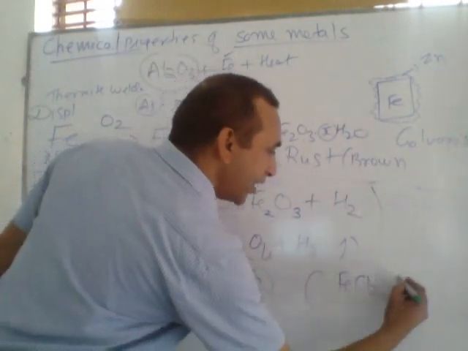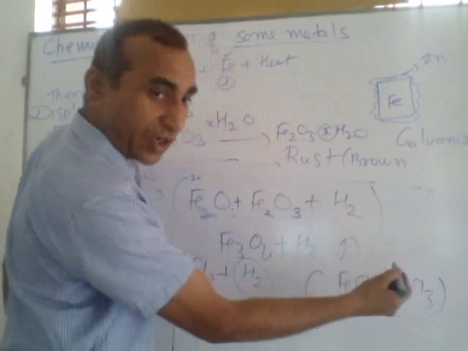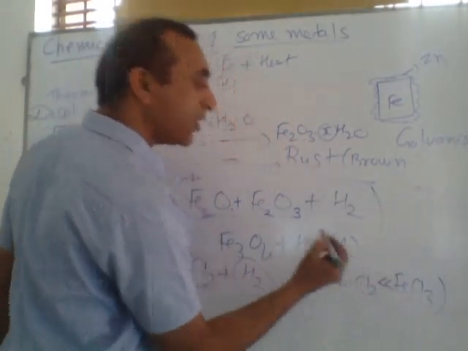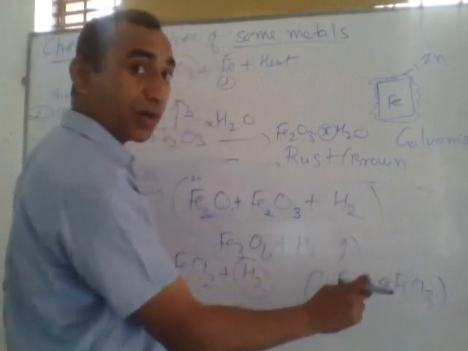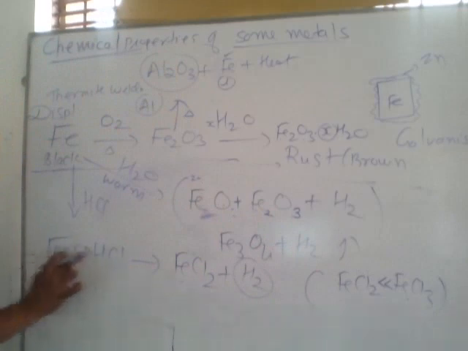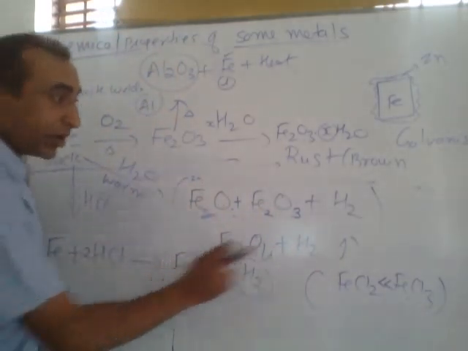Out of FeCl2 and FeCl3, FeCl3 is ferric chloride. This is ferrous chloride. Ferric chloride is more stable than ferrous chloride. Ferric chloride is more stable. But when HCl reacts with iron, it forms FeCl2, ferrous. That is unstable. It is formed, not ferric chloride.